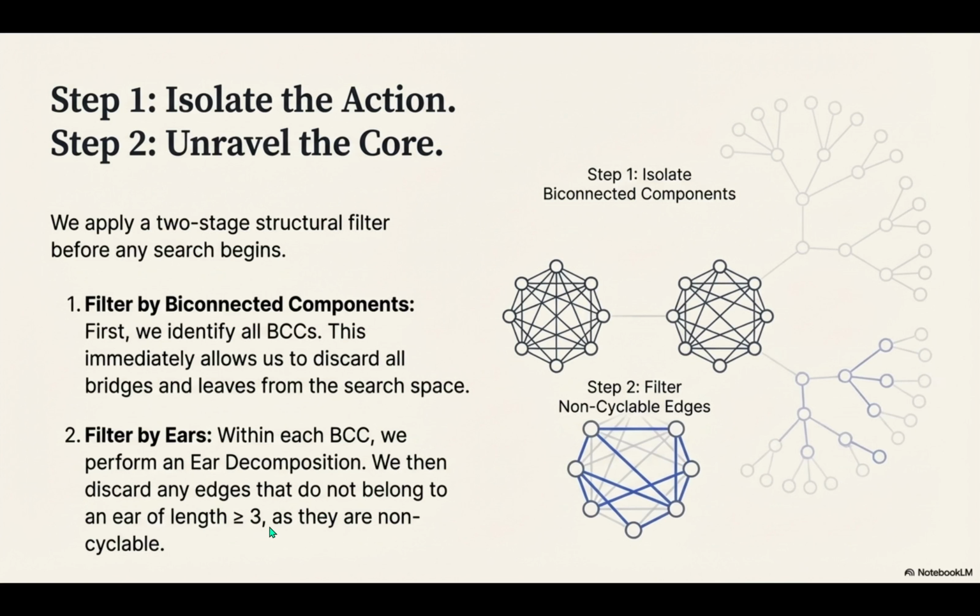Why length 3? Because if an ear is just length 1 or 2, it's just too simple. It can't form the kind of complex, violating cycle we're looking for in this context. So we're creating a refined, cyclable skeleton of the graph. We only keep the structures where a violation is actually mathematically possible.